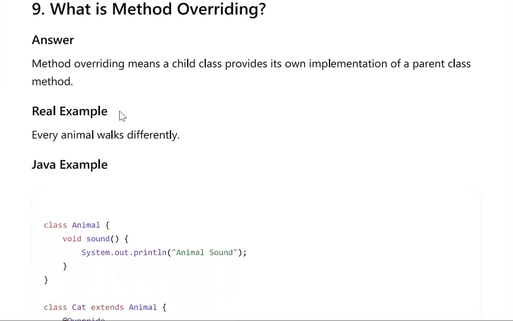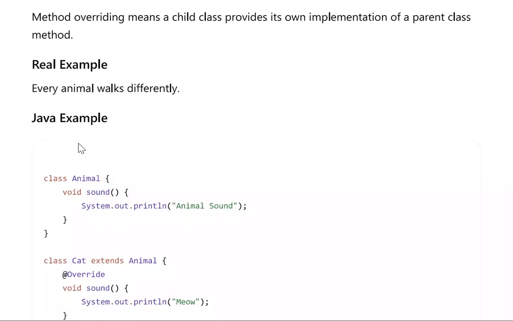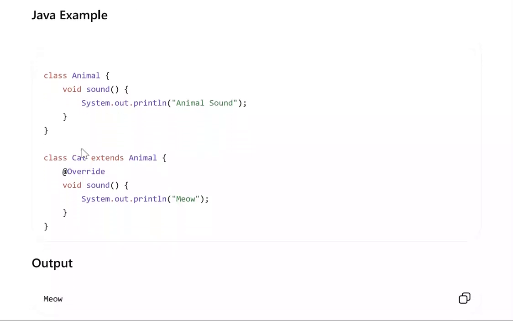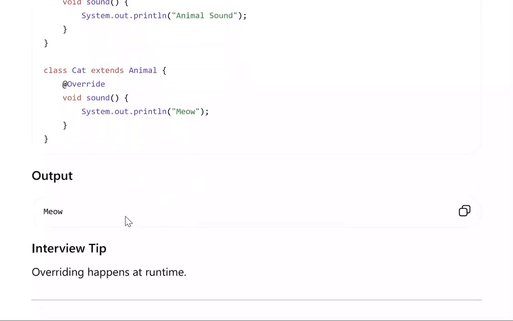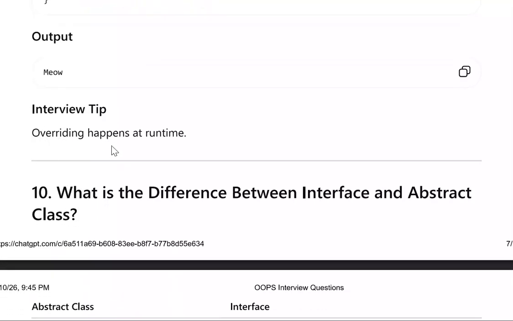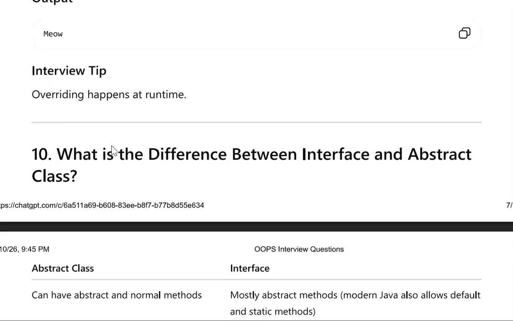What is method overriding? Method overriding means a child class provides its own implementation of a parent class method. Real example: every animal walks differently. Java example: class Animal, void sound, prints animal sound. Cat extends Animal, and we are overriding the sound function, and the cat sound is meow. The output will be meow. Overriding happens at runtime only.